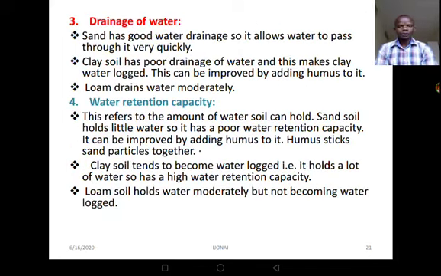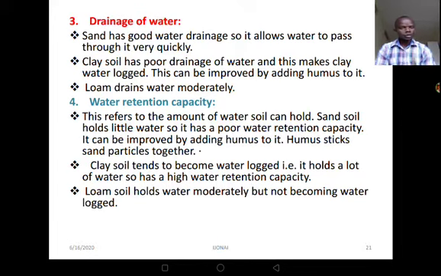Now let's talk about drainage of water. When it comes to drainage of water, don't forget the spaces we have been talking about. Sandy soil has good water drainage, so it allows water to pass through it very quickly. Now why do you think it is like this? It is just because of those spaces. Then clay soil has poor drainage of water, and this makes clay soil waterlogged. I've already talked about this, and it can be improved by adding in humus.